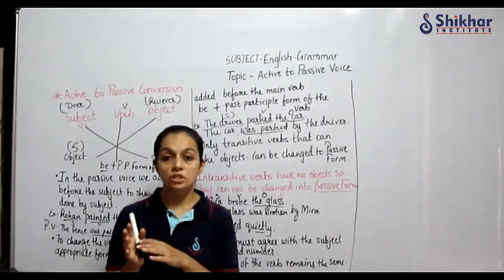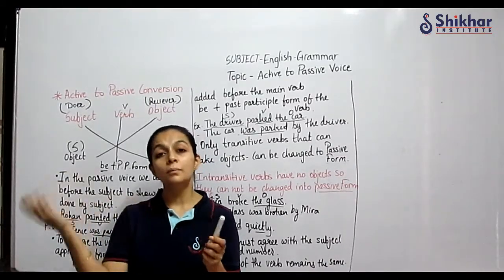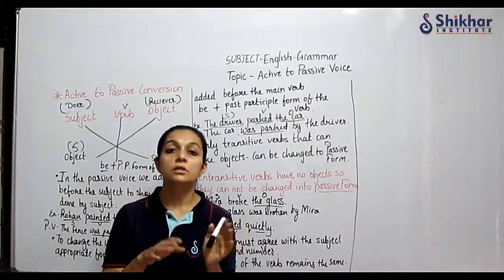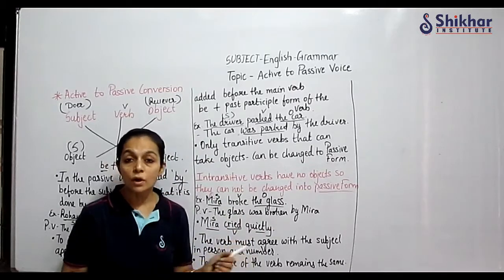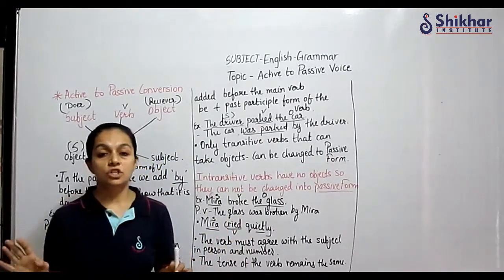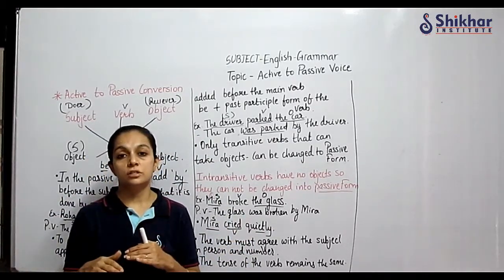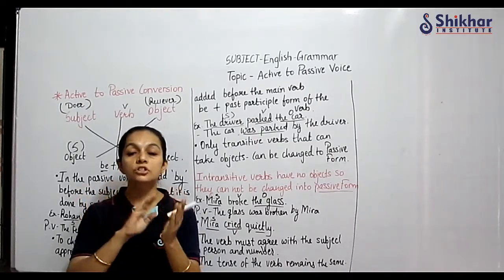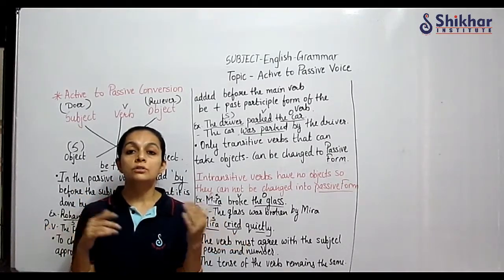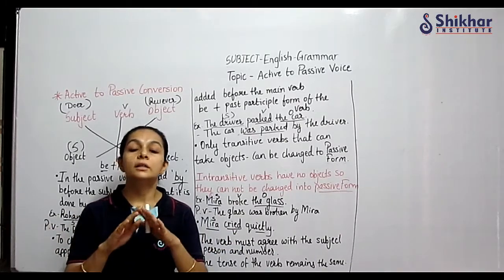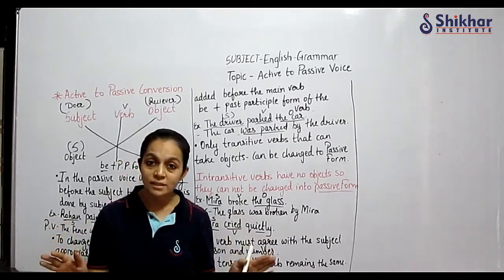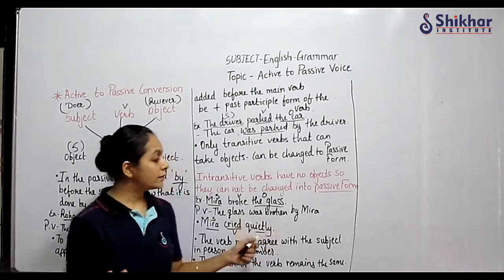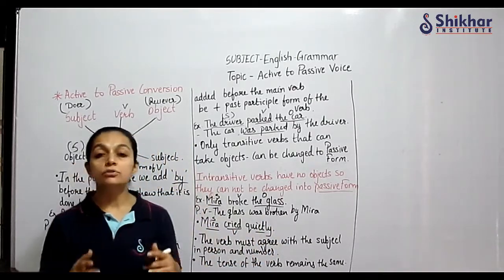There the tense changes, because another person is repeating somebody's words. But in active to passive voice, the tense never changes. The verb form changes, and subject and object interchange their positions. Correct, everyone? So this much we have understood of the rules.